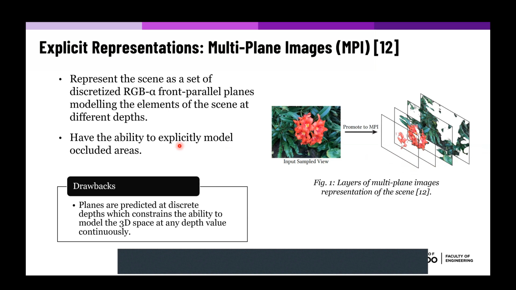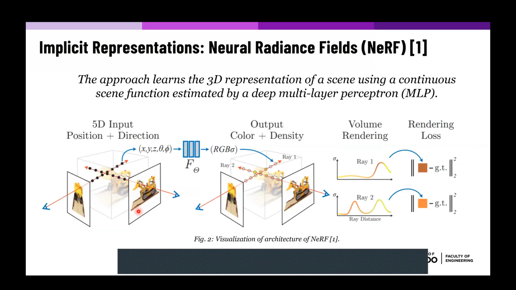And this gives us the ability to explicitly model occluded areas. However, the problem is the planes are predicted at discrete depths, which constrains the ability of the model to represent the full 3D space at any continuous depth location, which leads to a 2.5D representation rather than a 3D representation. Another breakthrough that happened in the field is an implicit representation called Neural Radiance Fields, short for NeRF.